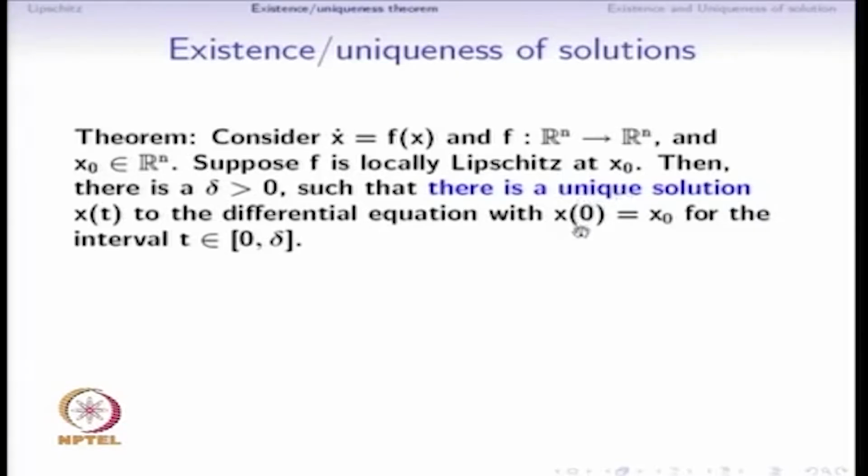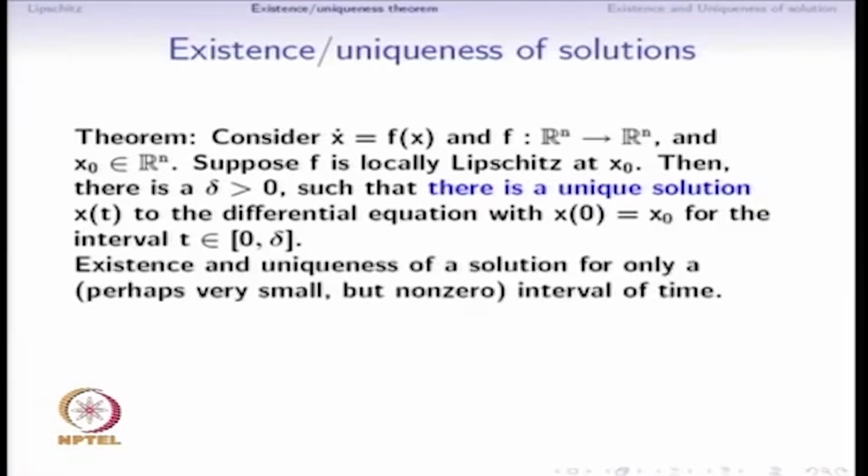That is what it says, with the initial condition x0 is equal to the point x naught where the function f was assumed to be locally Lipschitz. So, existence and uniqueness of a solution is guaranteed for only an interval of time. It is possible that this interval of time is very small, but it is guaranteed to be a non-zero interval of time. It is not just one point, but it is an interval 0 to delta.